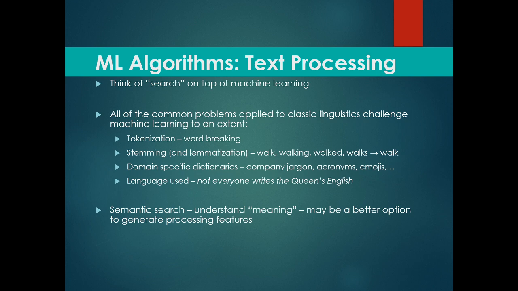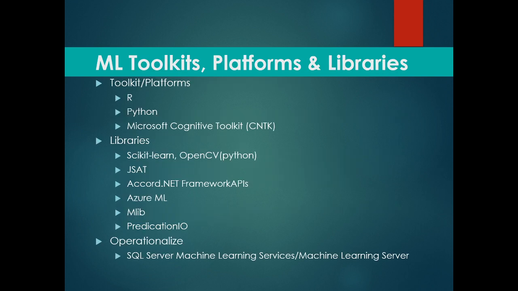Not everyone writes Shakespearean English or Queen's English, right? The better way to look at it would be through semantic search, where you understand the meaning. It's a better option as it generates processing features in a much more comprehensive manner. Let's look at some of the ML toolkits, platforms, and libraries.